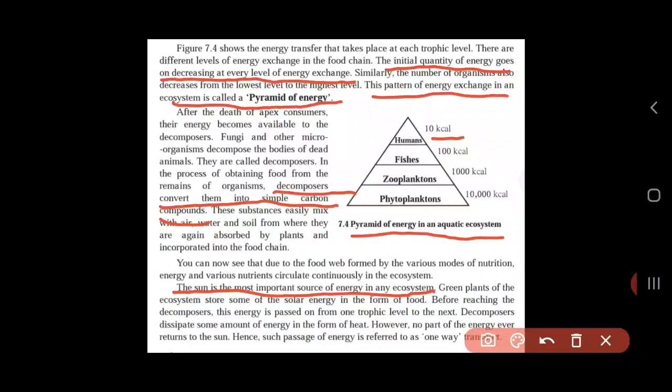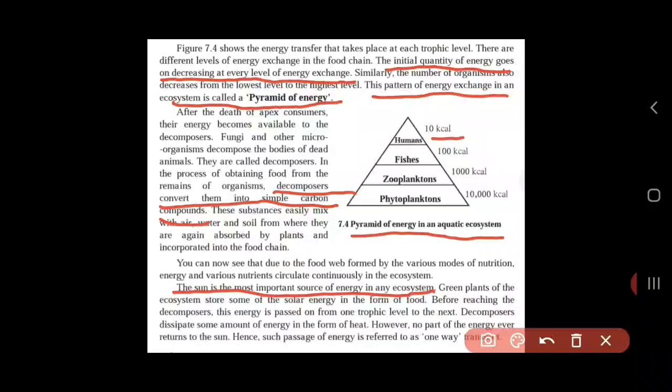Green plants of the ecosystem store some of the solar energy in the form of food. Before reaching the decomposers, this energy is passed from one trophic level to the next. Okay, decomposers dissipate some amount of energy in the form of heat, and no part of the energy ever returns to the sun. Hence, such passage of energy is referred to as one-way transfer.